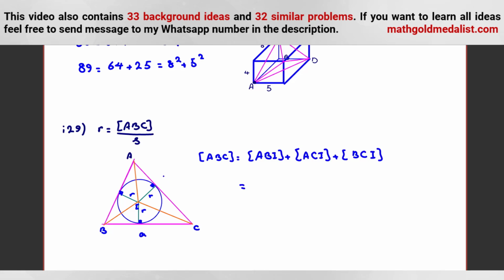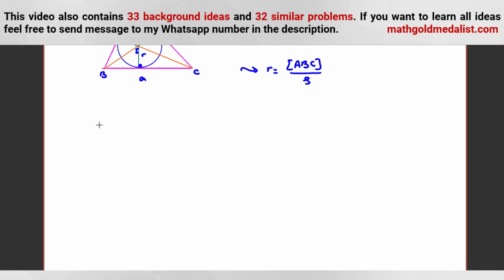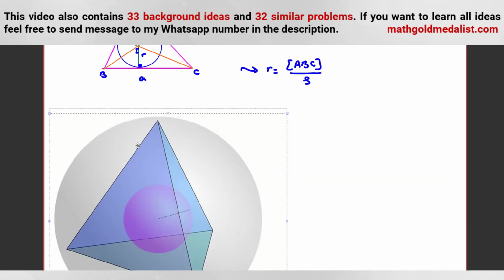Now, here we know this side is A, this side is B, this side is C. ABI is what? Is R times C over 2. ACI is R times B over 2, and BCI is R times A over 2. If we factor from R, it will be C plus B plus A over 2, which is what? Semi-perimeter. R times S. And if we divide both sides by S, R is equal to area of ABC over semi-perimeter.